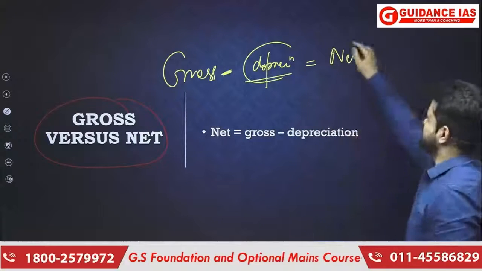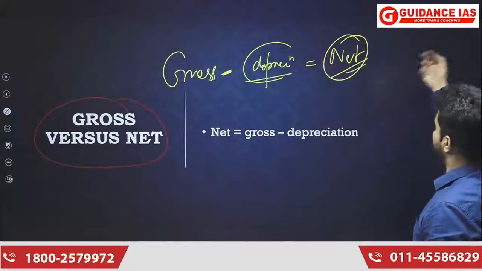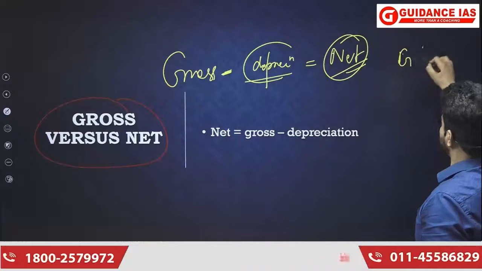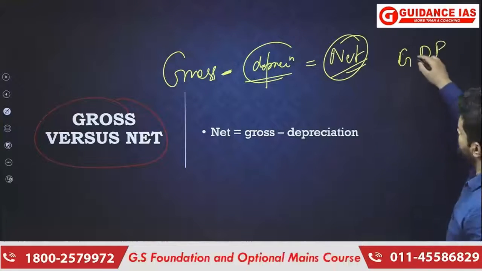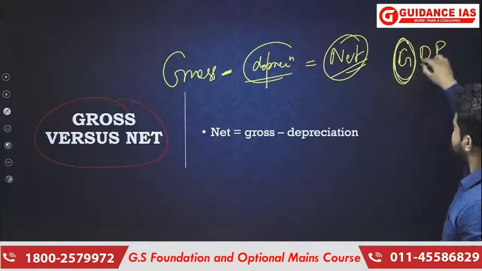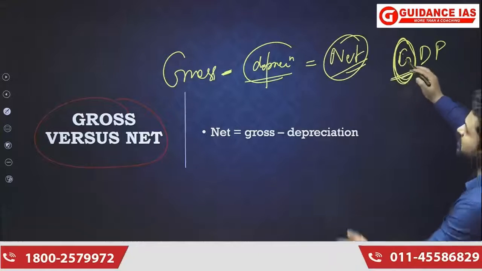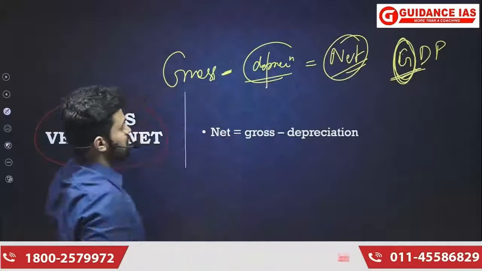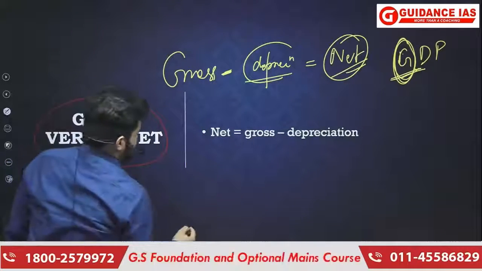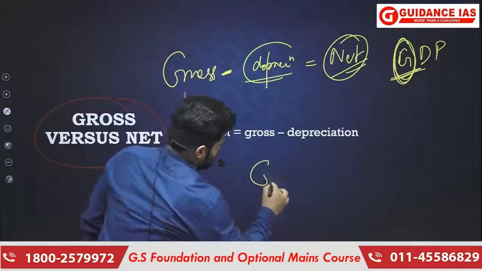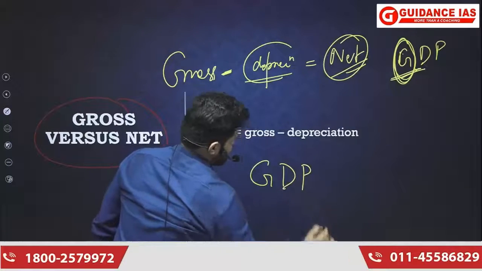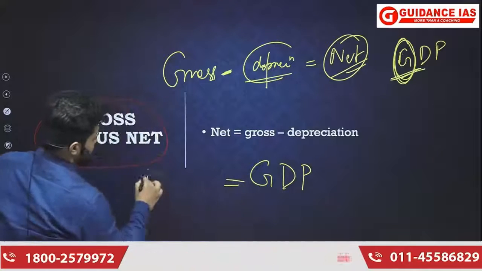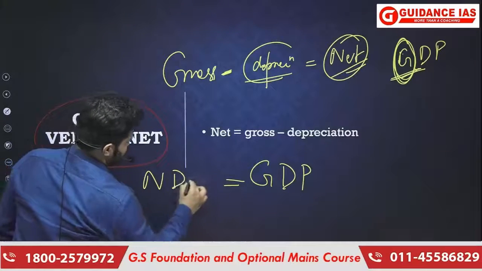Which net are we talking about? When we use the words gross domestic product, the G here means gross, and gross in that sense actually includes depreciation. So for example, GDP as a variable is given, and you have to calculate NDP, that is net domestic product.